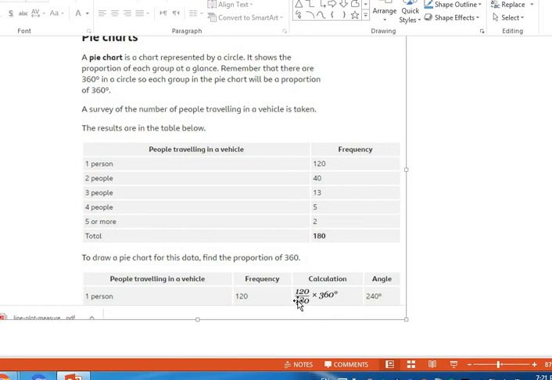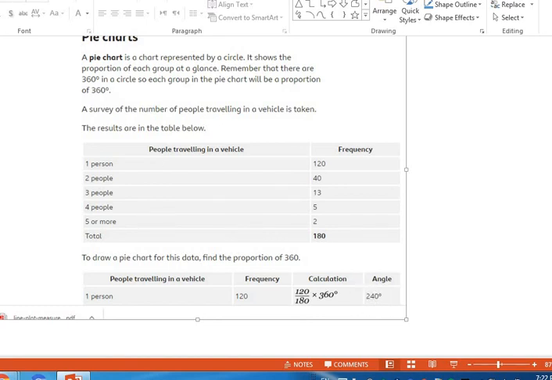So 120 over the total times what? Times 360. Why 360? Because I am drawing a pie chart. So 120 over 180 times 360 gives you 240, the angle here.